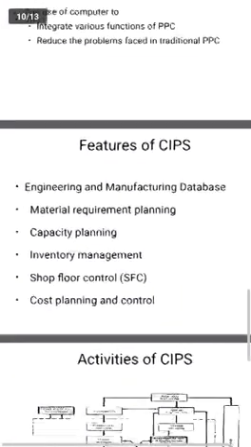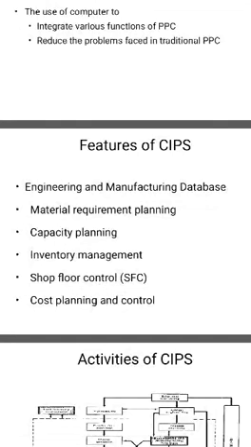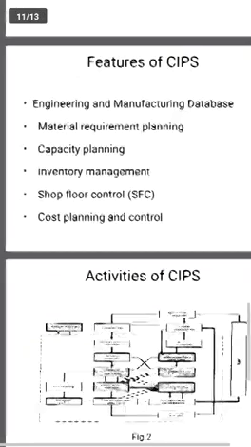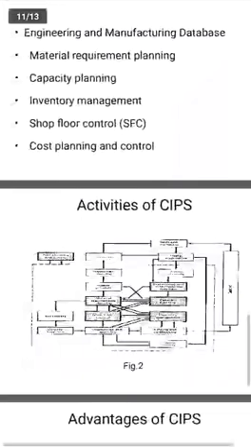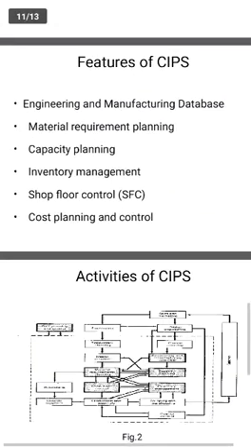Next, features of the computer integrated production system. What are they? Engineering, manufacturing, data bus, material requirement, capacity planning, inventory management, shop floor. Shop floor means we'll plan that work and keep the material whatever is needed. We'll bring that material from the shop and store it.